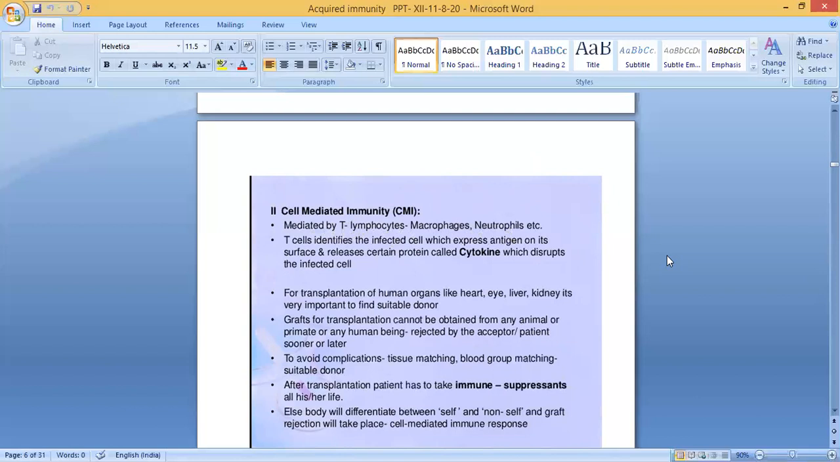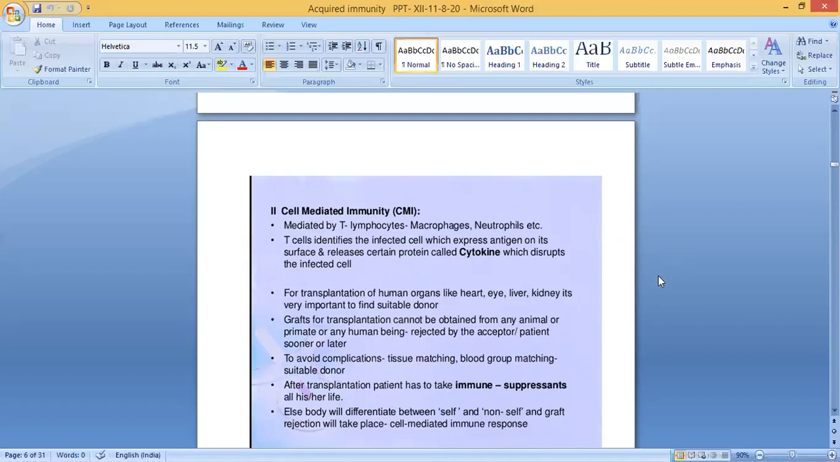So in the previous case, what we told, the antibody will go and kill the pathogen. But here what is happening? The T cells identify the infected cell. So which cell is infected? We have to disrupt that cell. Otherwise, what will happen? From there, it will spread to the next healthy cell. So what will a T cell do? It identifies the infected cell which expresses antigen on its surface and releases a certain protein. That protein is known as cytokine, which destroys or disrupts the infected cell.